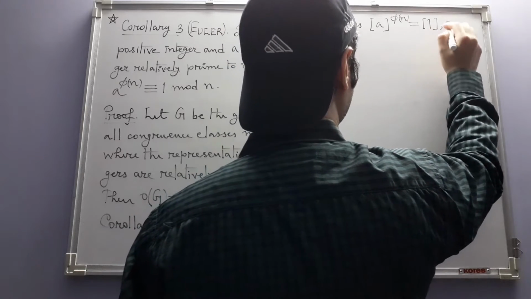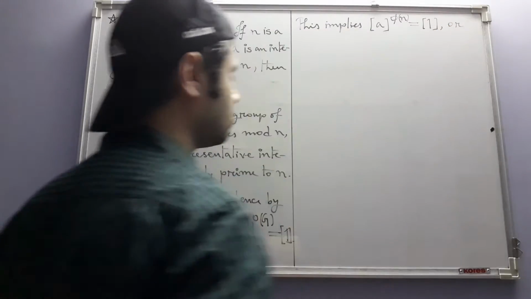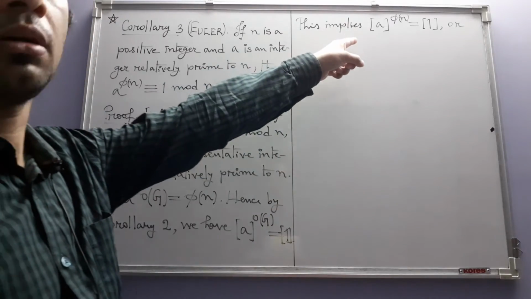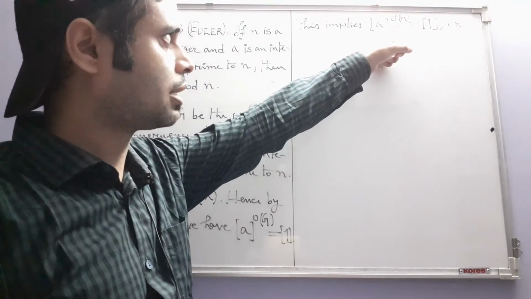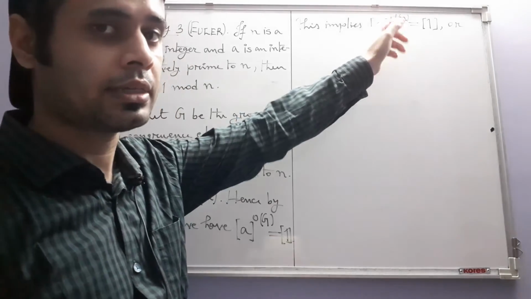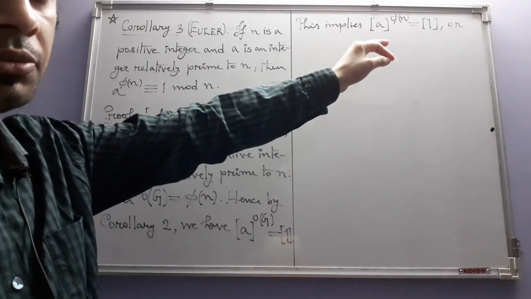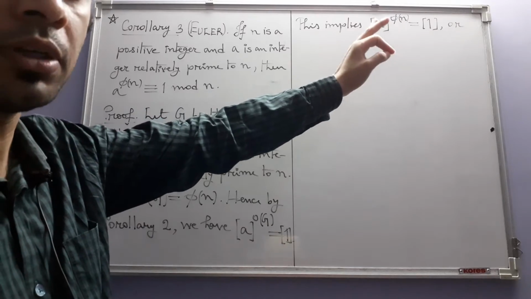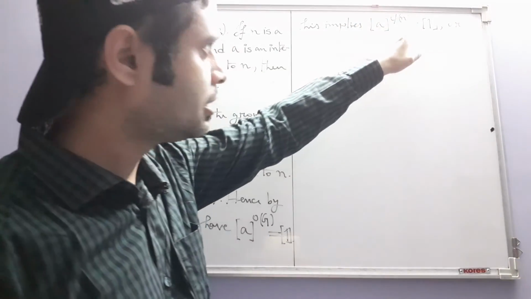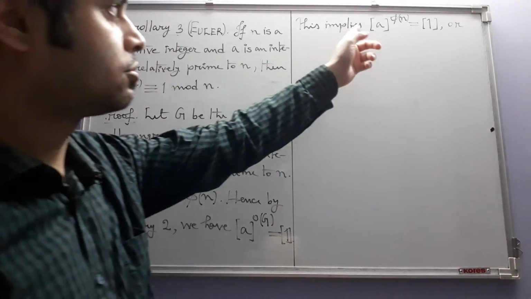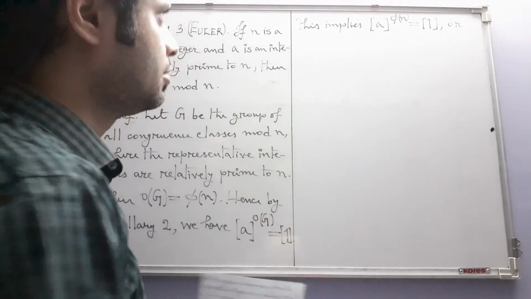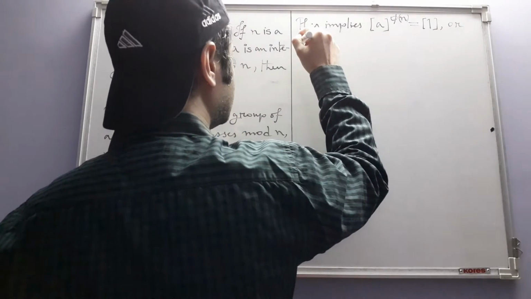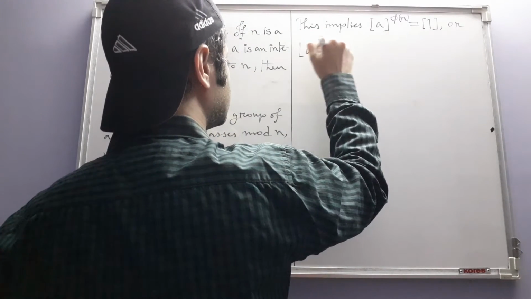Now according to our definition of multiplication modulo n, see, this is one positive integer. Phi of n is ultimately the number of positive integers less than n and relatively prime to n. So phi of n itself is a positive integer. So if we raise this to this power, okay, then actually we are having this.